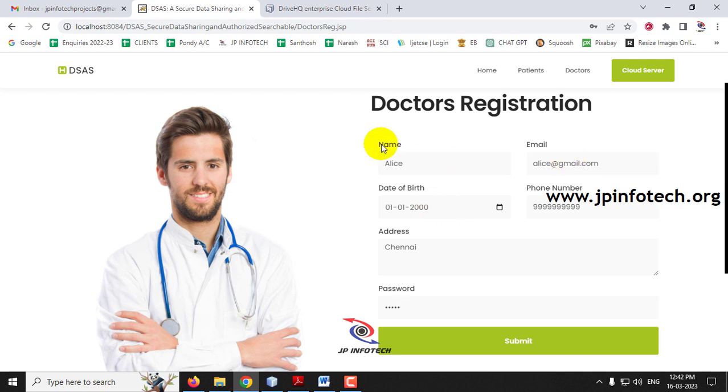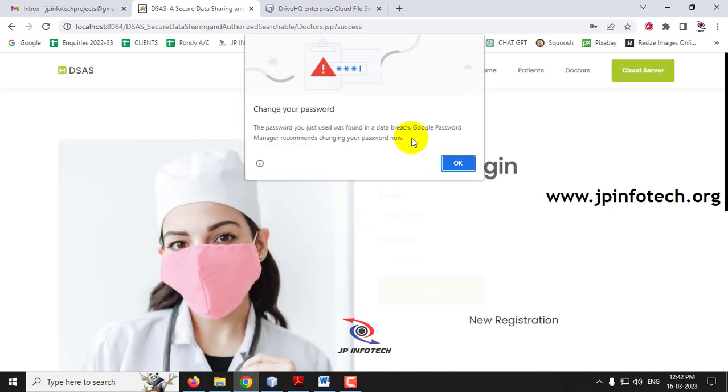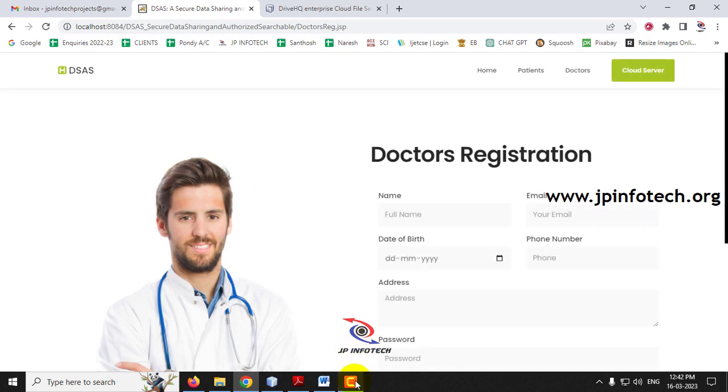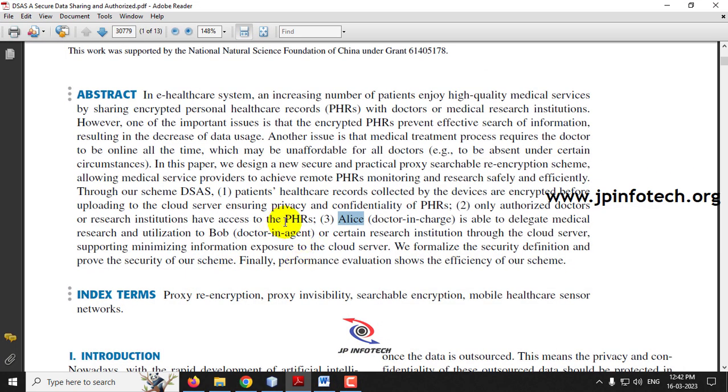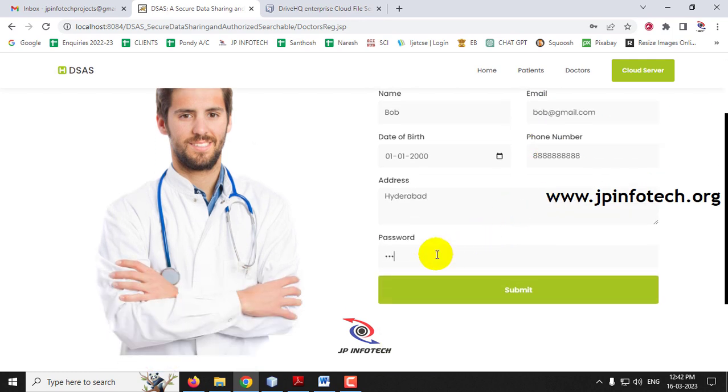Let me create it with all the details that are required for the doctor's registration and click submit. And now you can see the registration is a success, and click close. Now let me go to the new registration again, because I'm going to create another doctor with the name of Bob. Just enter the name Bob and email ID as bob@gmail.com, date of birth, address and password, and click submit.